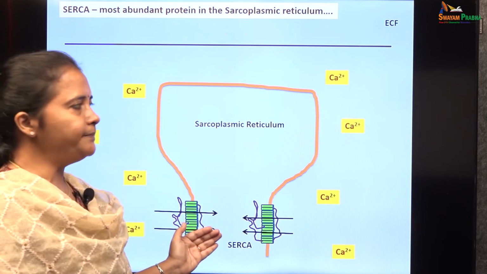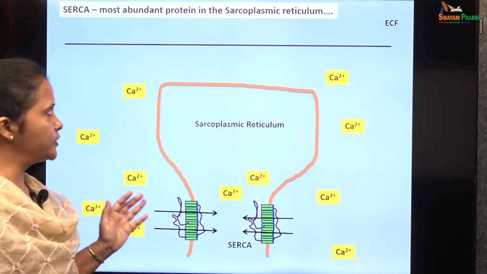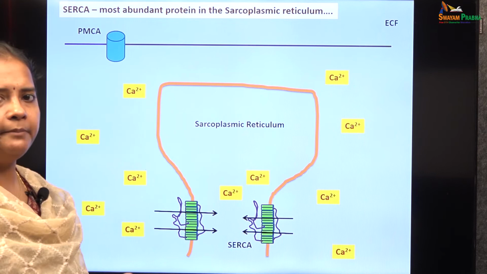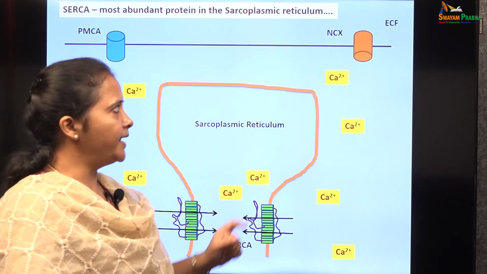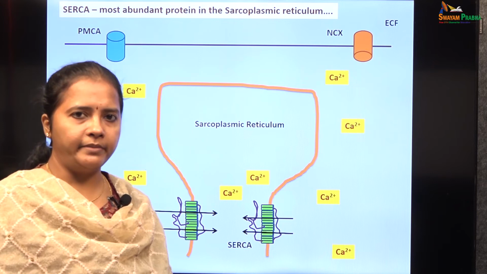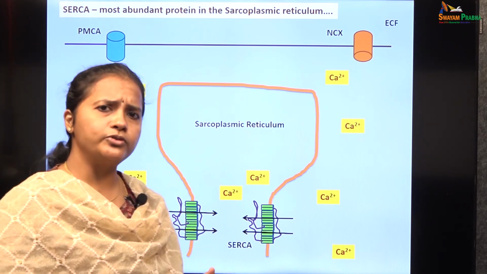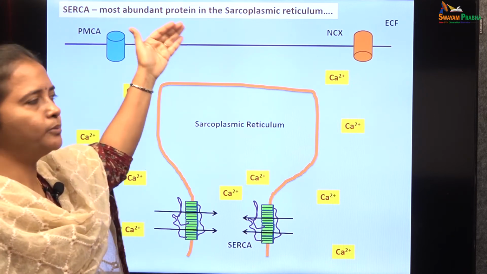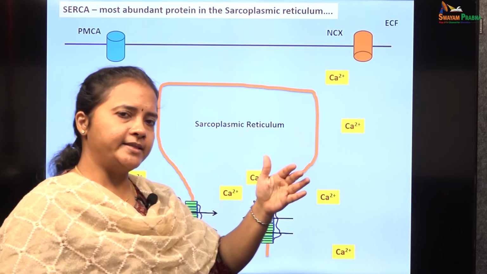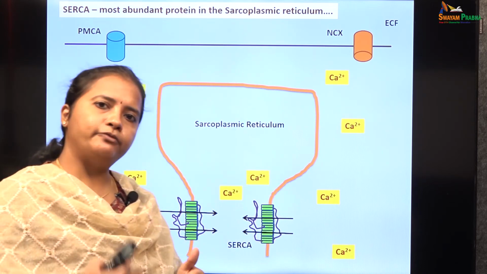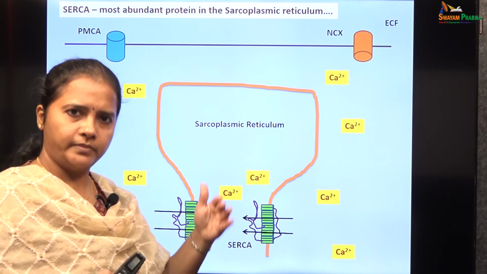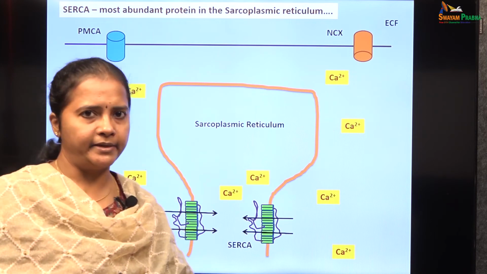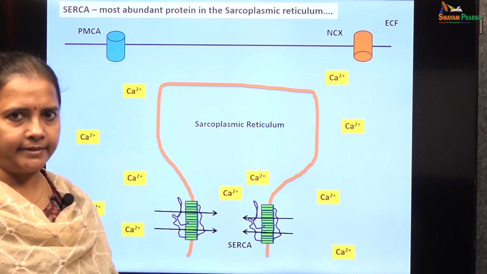Not just SERCA, there are other mechanisms as well which are present in the cell membrane of the muscle. One of them is the PMCA, plasma membrane calcium ATPase, and another one is the NCX, sodium calcium exchanger. Both these mechanisms also facilitate extruding the calcium. Via PMCA, calcium molecules will be extruded out of the cytoplasm. Via the NCX, sodium calcium exchanger, a molecule of sodium is exchanged for calcium to the outside of the cell membrane. So, these mechanisms do play a minor role in reducing the cytoplasmic calcium levels. The main mechanism is by means of SERCA.